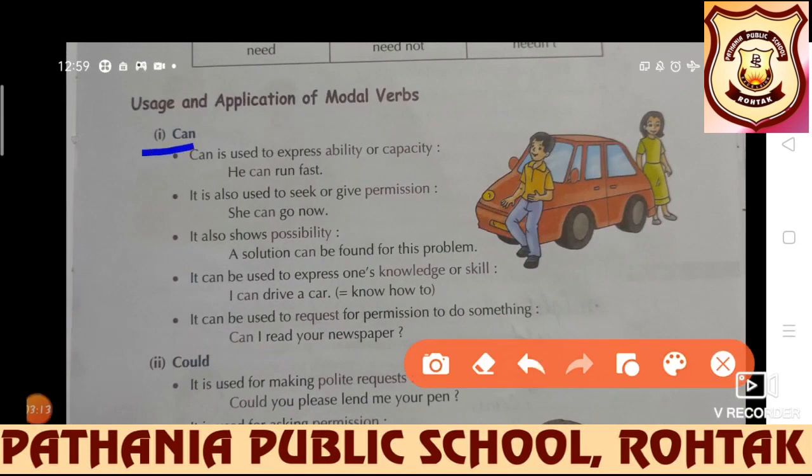The very first is can. What is the use of can? Can is used to express ability or capacity. It is also used to seek or give permission.